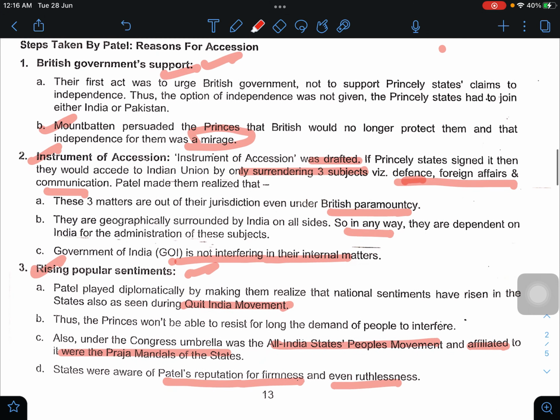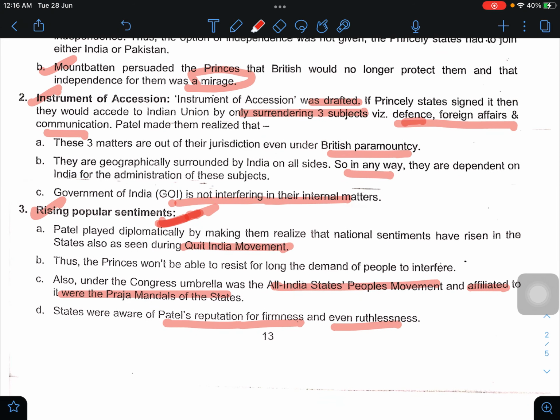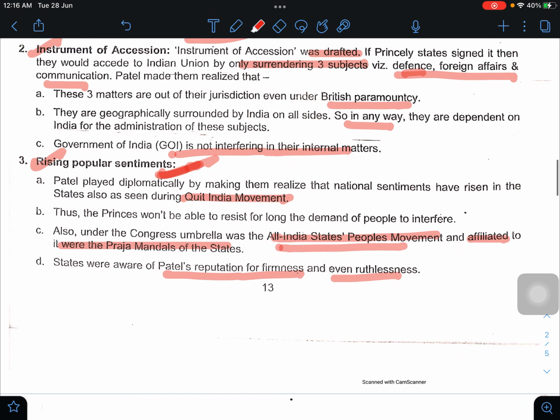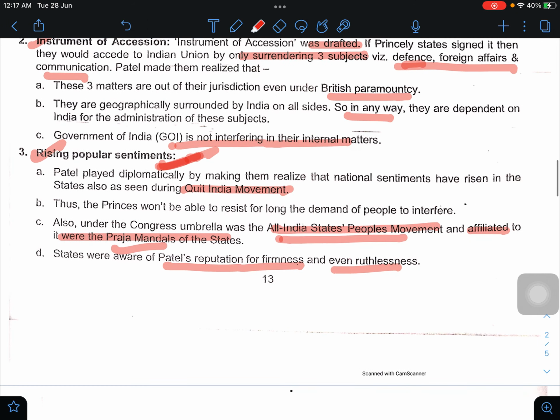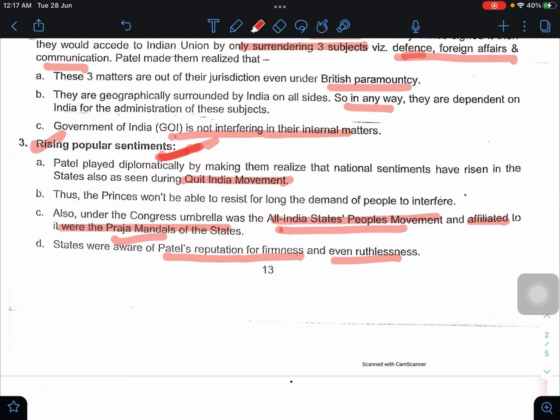And they were given the threat of rising popular sentiments. Okay, because they were told that now the people in the princely states or provinces are also asking for rights, because they got enlightened by the Quit India movement. So the all India people's movement was mobilized. Praja Mandals were mobilized in the states. And they were also swayed by Patel's combination of firmness and ruthlessness.